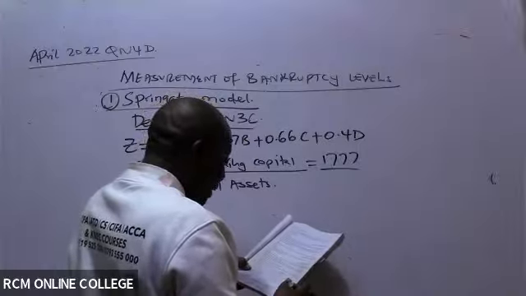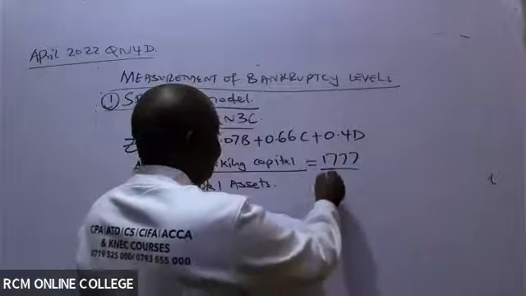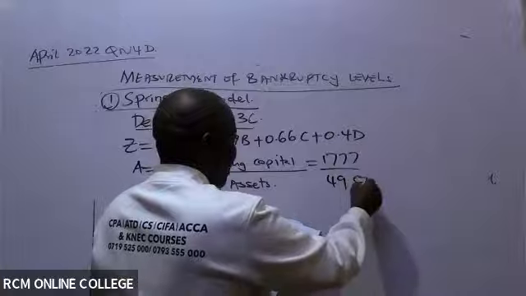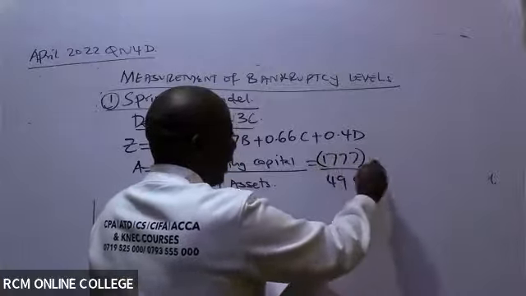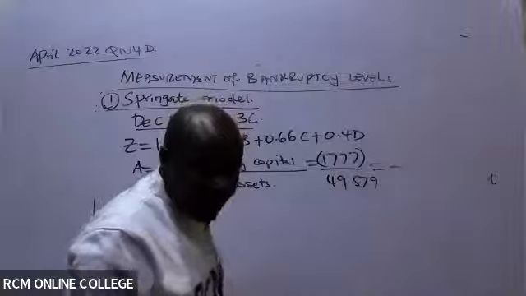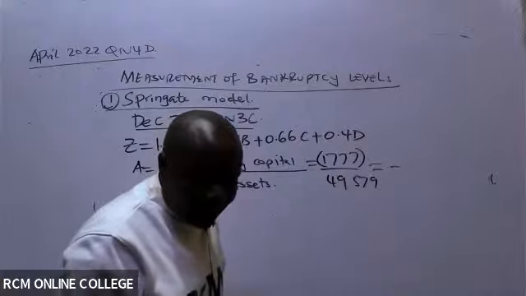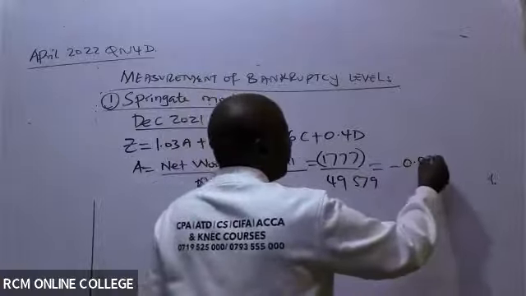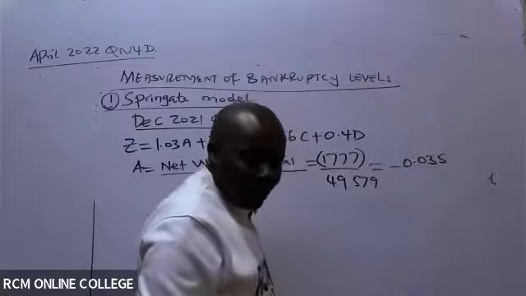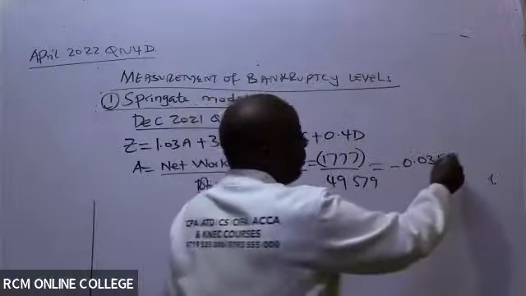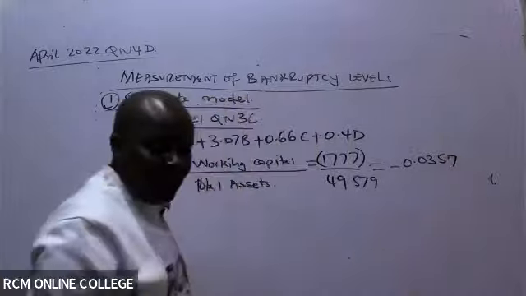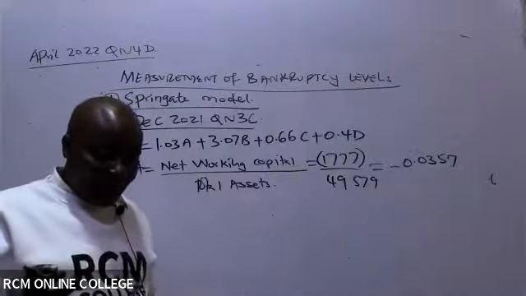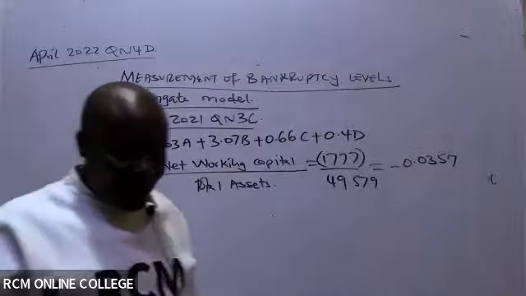Total assets, where are they? Up there actually, 49,579. Remember this is negative or minus, it doesn't matter. So minus 0.0357, four decimal places. The more the decimal places, the better for us. Remember 1777 is in brackets, negative, right?